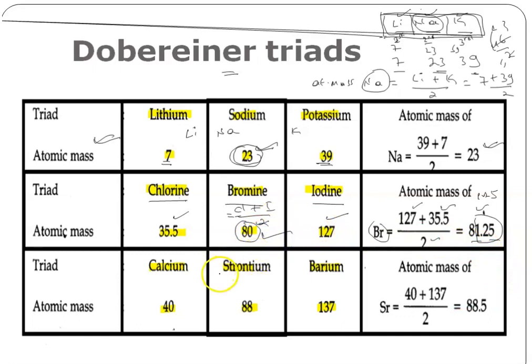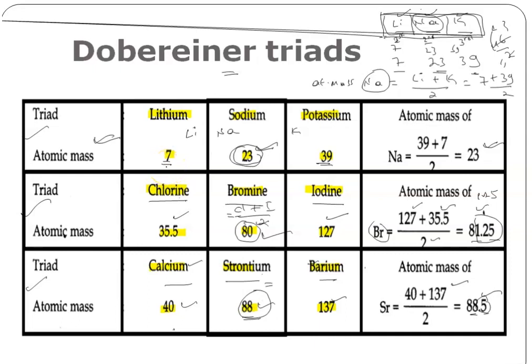He also gave a third triad, with atomic masses 40, 88 and 137, that is calcium, strontium and barium. The atomic mass of strontium is equal to the average atomic mass of calcium, the first element, and barium, the third element. Here 40 plus 137, divided by 2, gives 88.5. Anyhow, the difference is very slight, so it is negligible, and we have got the answer. But Dobereiner gave only these 3 triads. He didn't try this experiment for all the remaining elements.